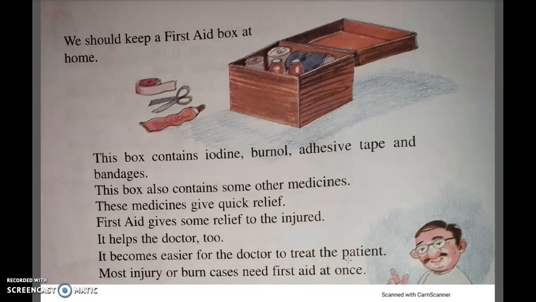Now suppose you cut your finger and the blood is stopped by tying a piece of cloth on it, then it helps the doctor to treat the patient, because the flow of blood has already stopped. Most injury or burn cases need first aid at once, and that is why first aid is very important, and it is very essential to keep the first aid box in your house.